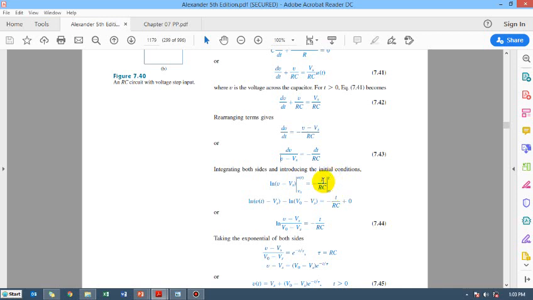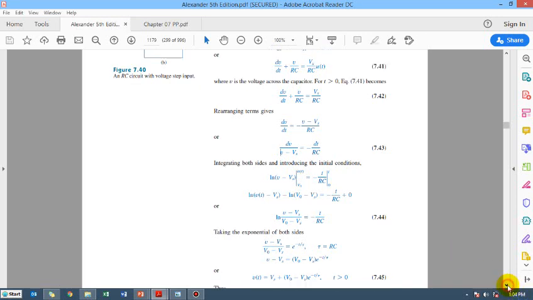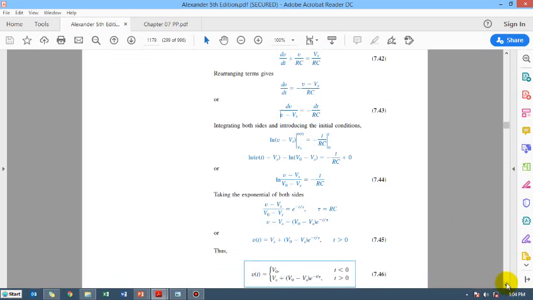Here the variable of integration is t, so we are applying the limits in terms of t, and here the variable of integration is V of t, so we are applying the limits in terms of the same variable, that is V of t and V naught. Right.